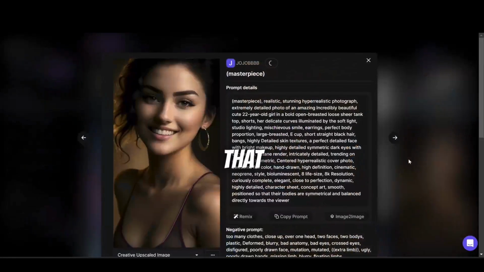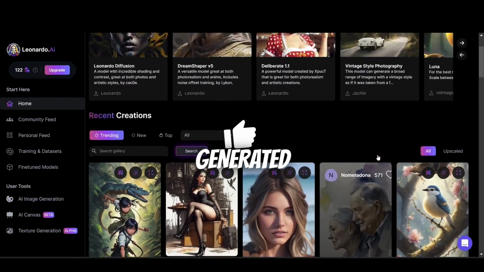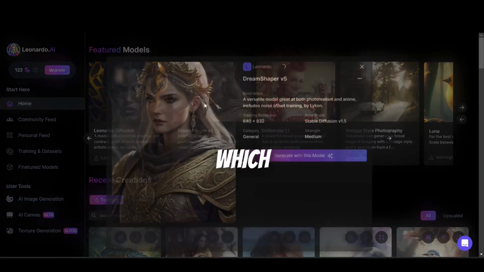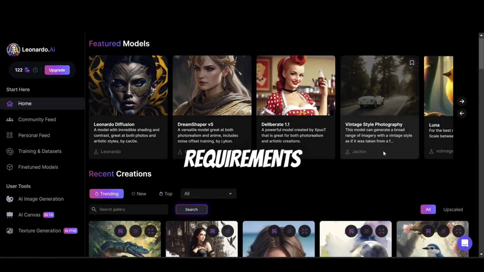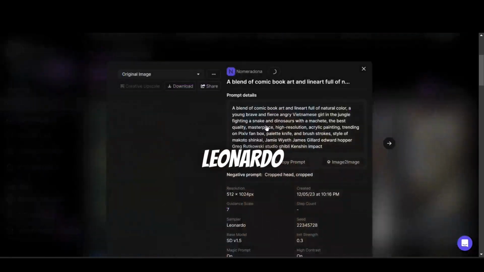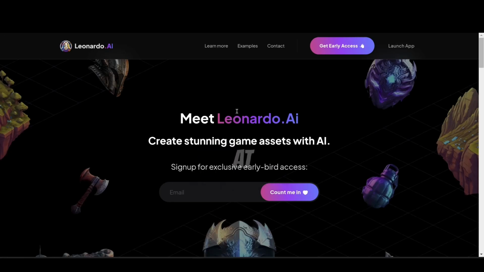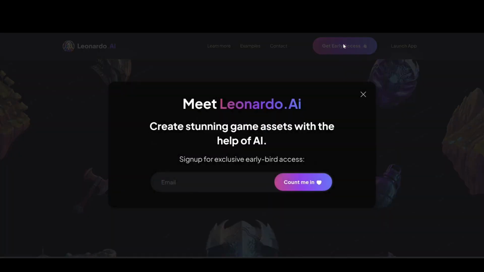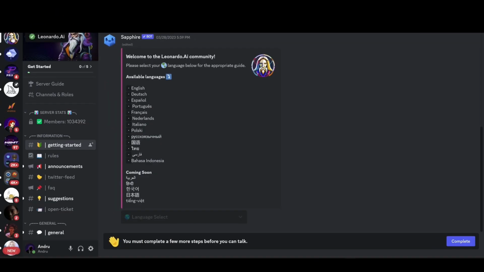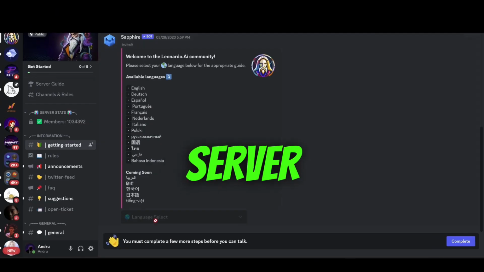The best part is that you don't need a paid plan to use your generated images commercially, which sets it apart from Midjourney's requirements. To access Leonardo, you can visit their website and click on Get Early Access at the top right corner. You will be prompted to input your email and then redirected to a thank you page, where you can join their Discord server.